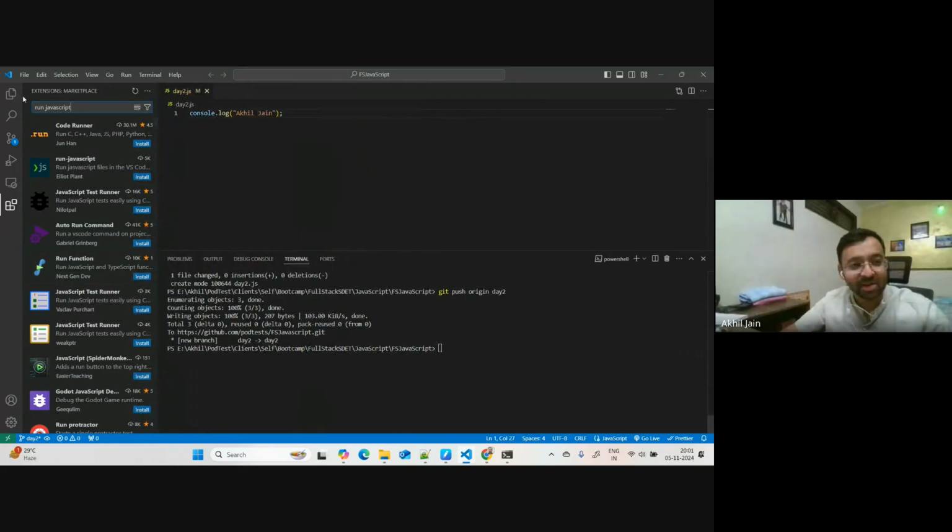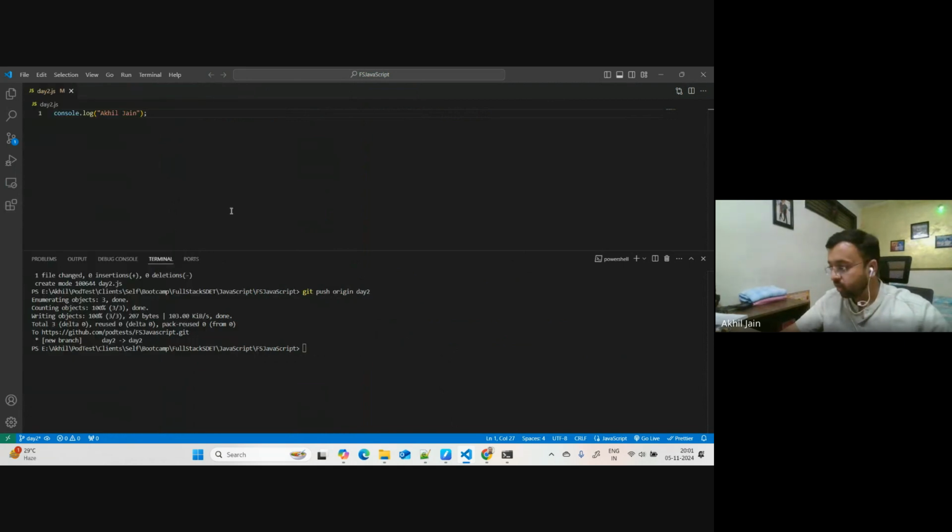No worries. See, my point over here is, in the majority of cases, when we talk about automation frameworks, we do not need to run it through Node. We will see how things run over there. But for us to work here with VS Code and to run our code, our primary way of executing would be through Node.